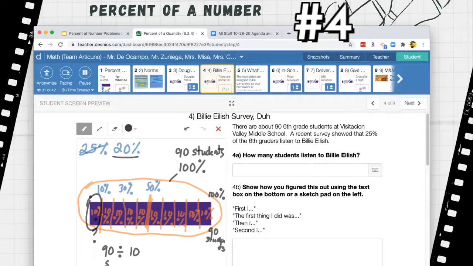Okay? 90 divided by 10 is 9. So wait a minute. There's going to be 9 students per piece.